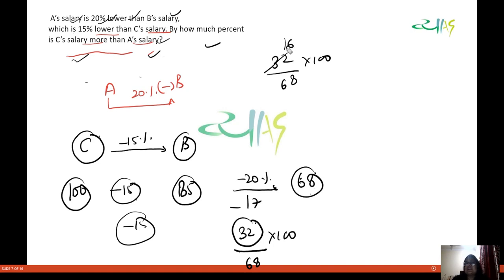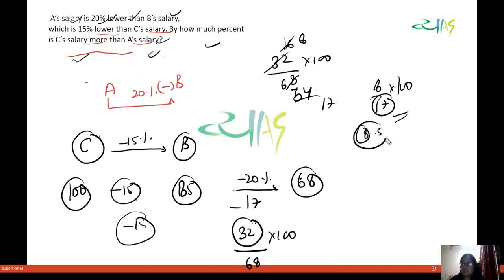Now you can obviously calculate the percentage. This will be 16, this will be 34, this will be 8, this will be 17. So 8 by 17 into 100. So obviously you know what is the half of this 17? Half of 16 is 8, right? And half of 17 is 8.5.